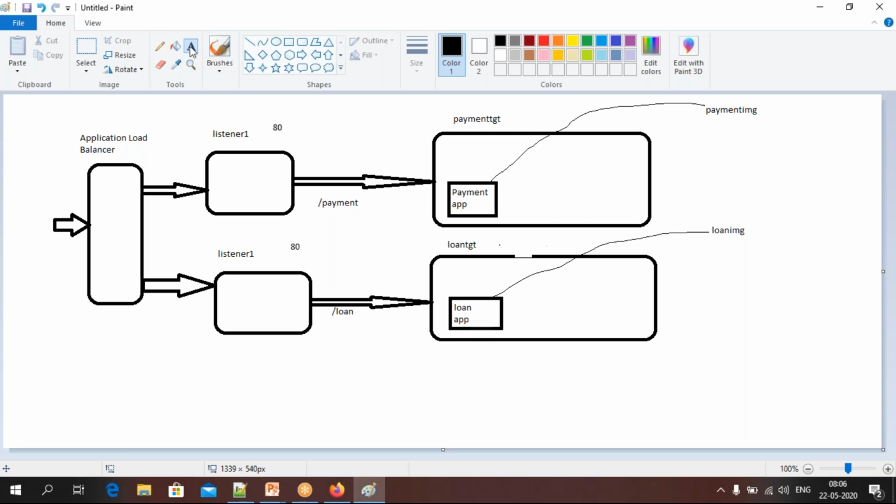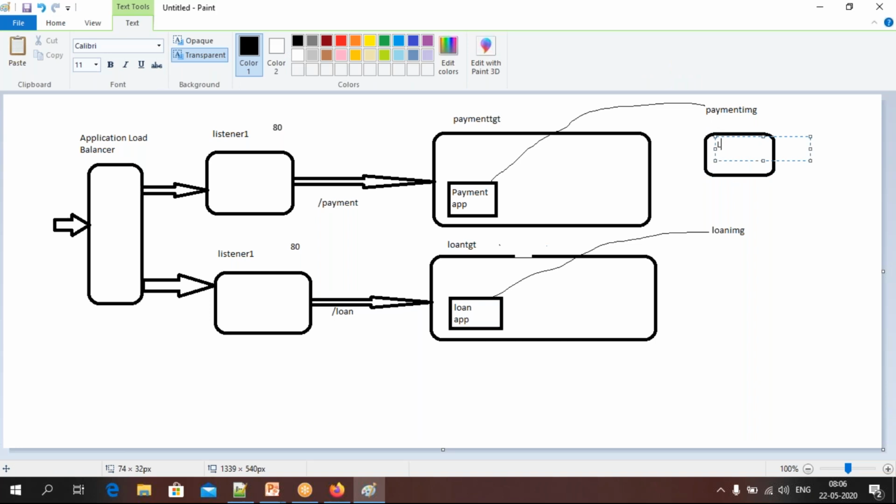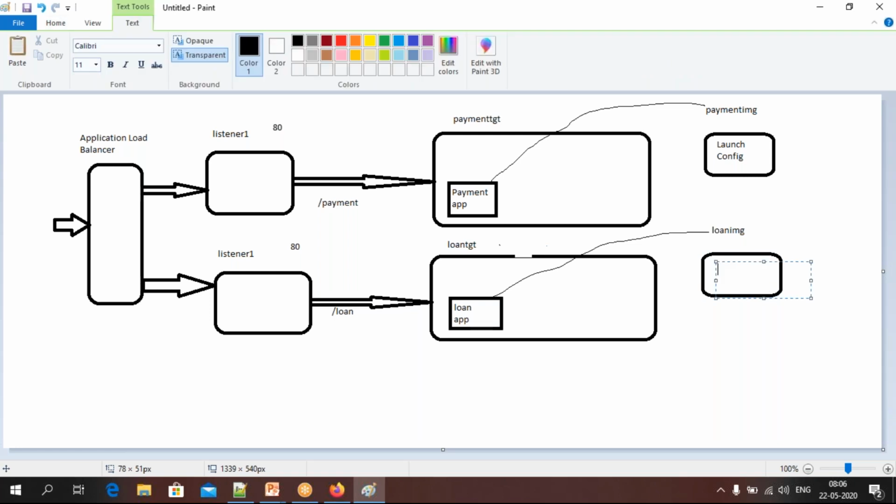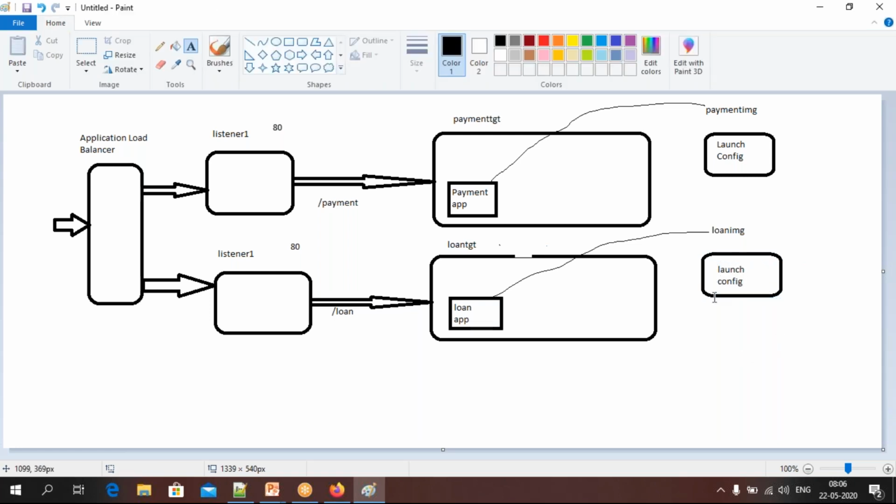Now what do you need to do? You now need to create a launch configuration. Remember, friends, you need to create a launch config. Here also you need to create a launch config. You are going to launch it here, and here also.